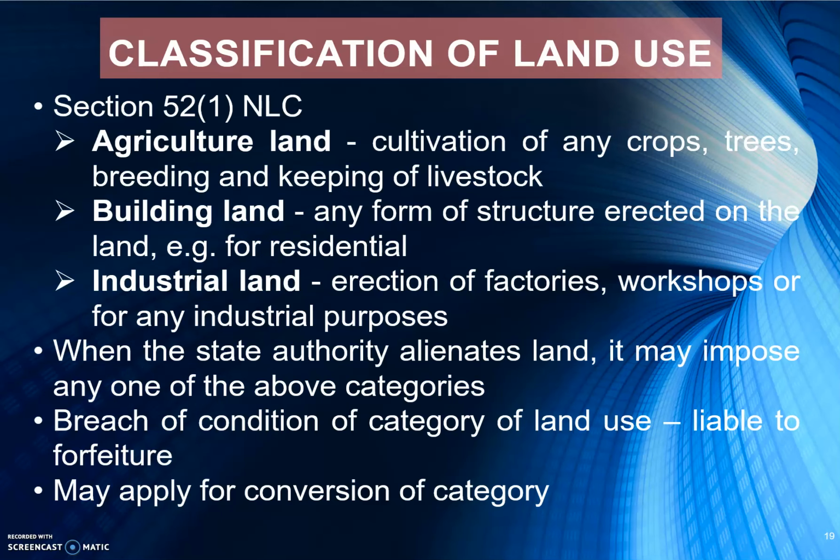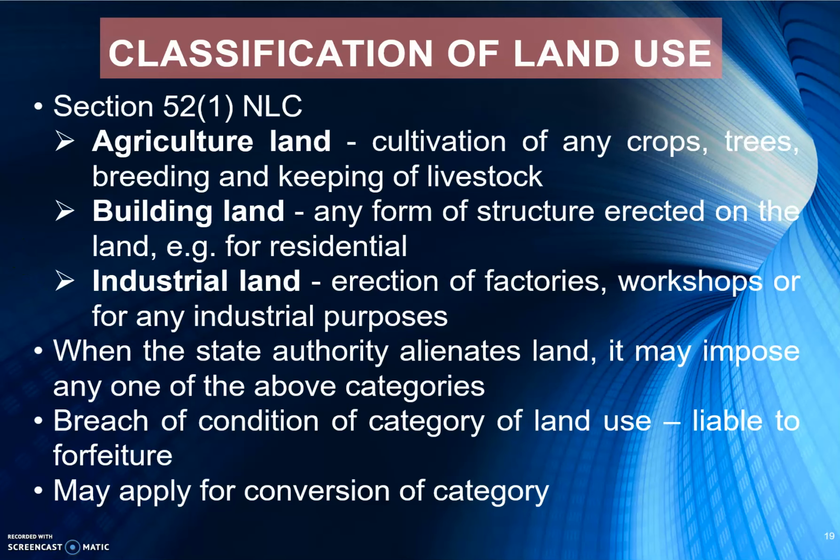So breach of condition of category of land use is liable for forfeiture. So basically the state authority can take back the land. So if the land is meant for agricultural use and you did something else, the state authority can forfeit the land. They can take back. However, you can apply for conversion of category from agricultural to industry. So you have to apply to the state authority.